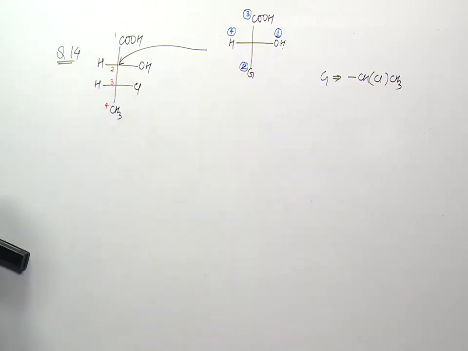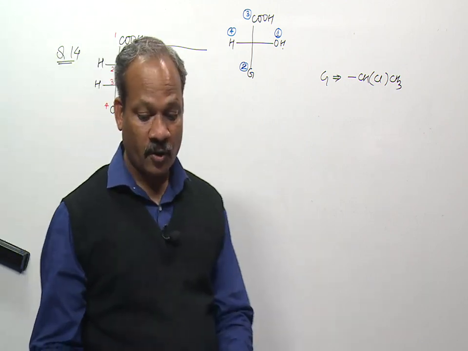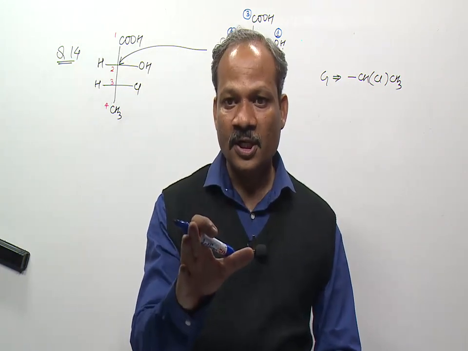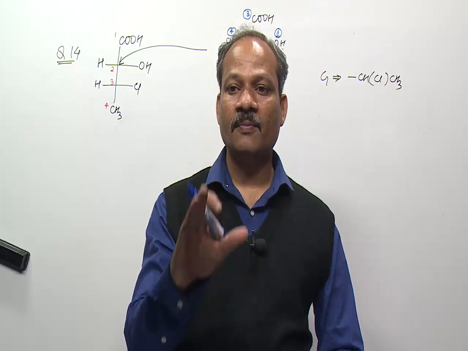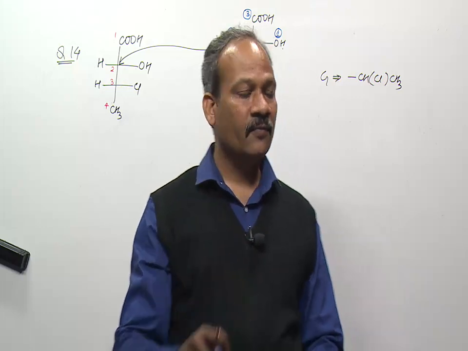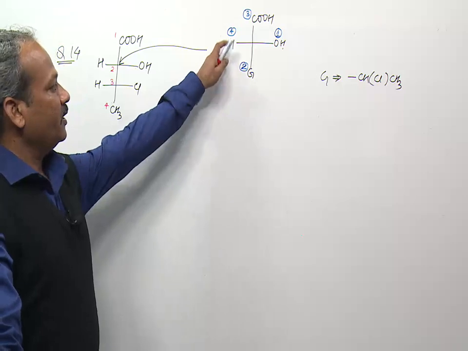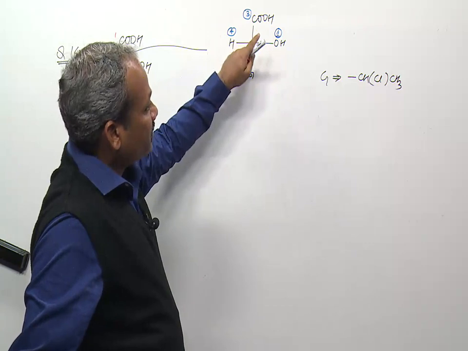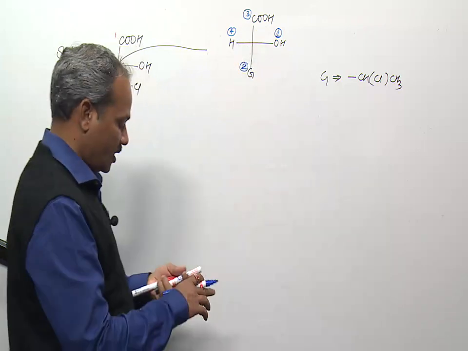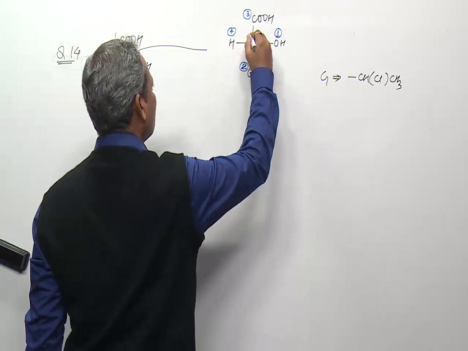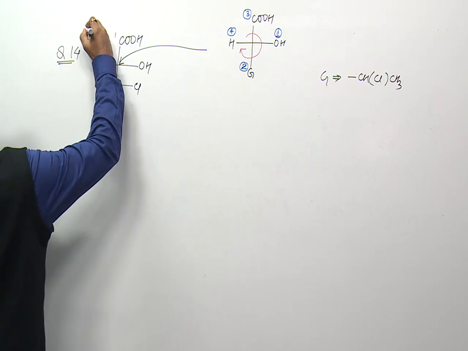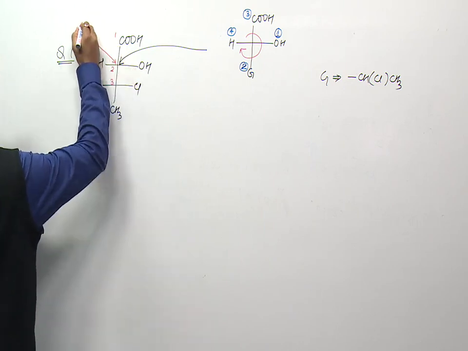Now, if the lowest priority is on the horizontal line, then a clockwise arrangement of the priority sequence represents S configuration, and an anti-clockwise arrangement represents R configuration. Now listen carefully. If the lowest priority is on the horizontal line, then clockwise represents S and anti-clockwise represents R. So here the order of 1, 2, 3 is clockwise, so it is S configuration.